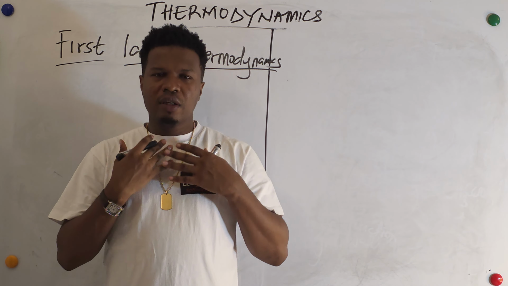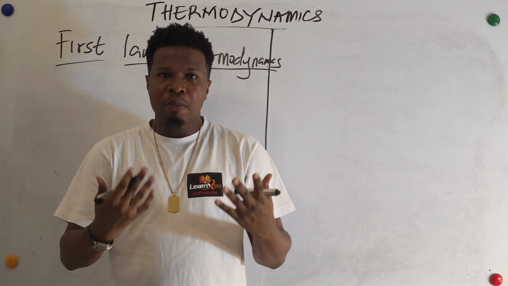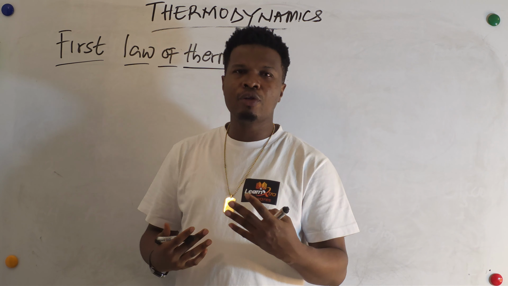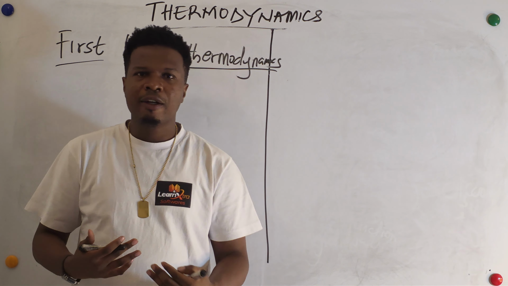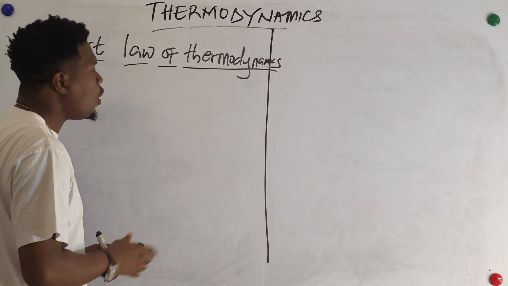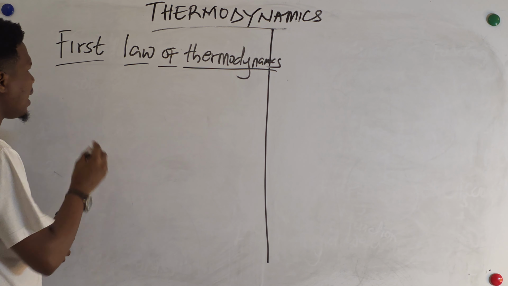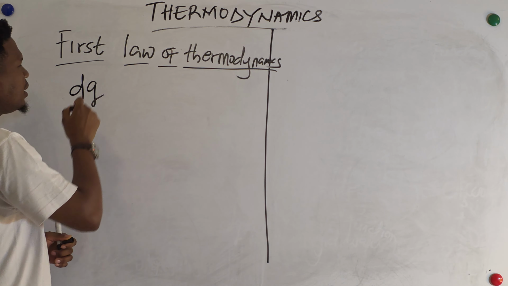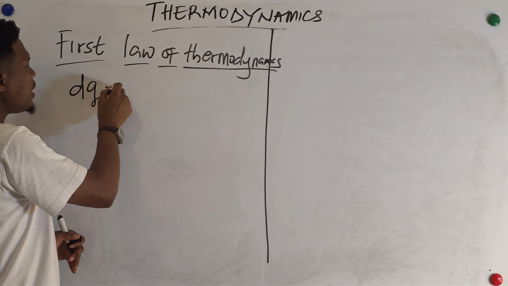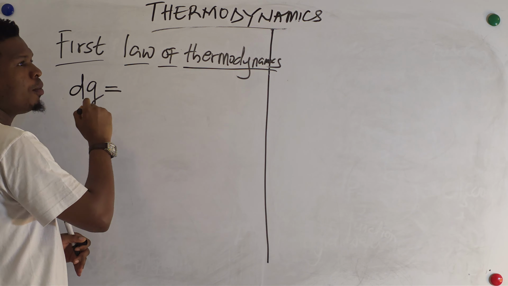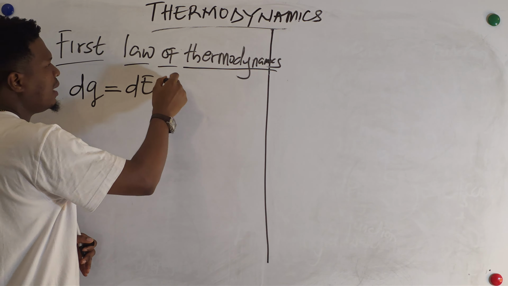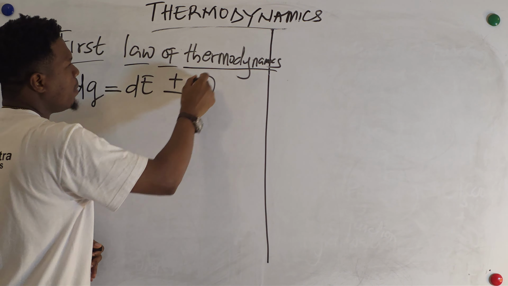But looking at the thermodynamic parameters and variables, how can we define it? It relates to the heat, the work done, and the internal energy. The first law of thermodynamics says that the heat change accompanying a thermodynamic process is equal to the sum of the change in internal energy and the work done by that system.